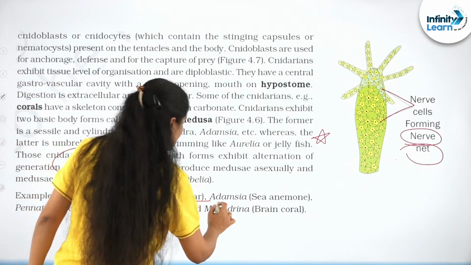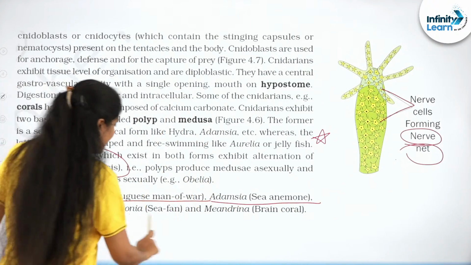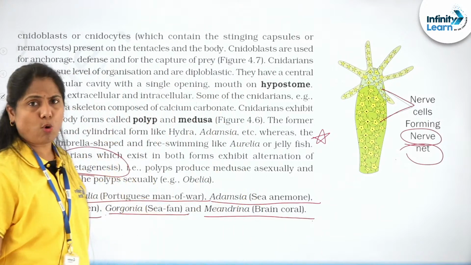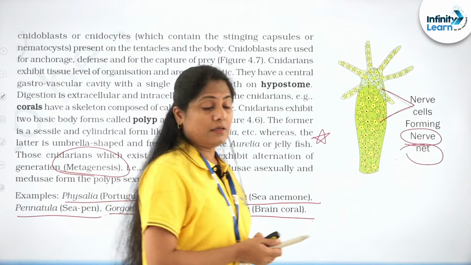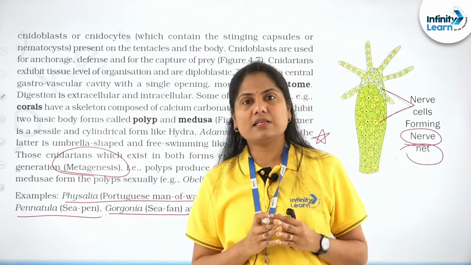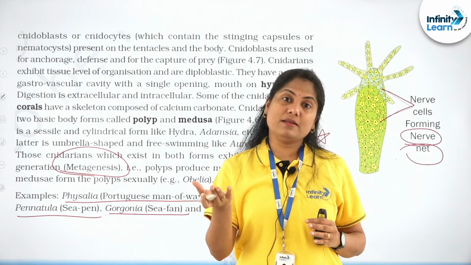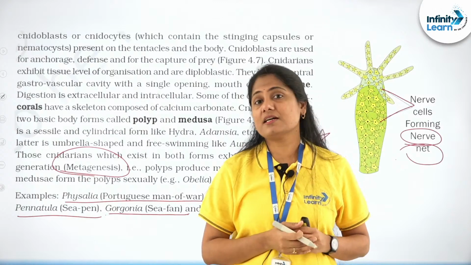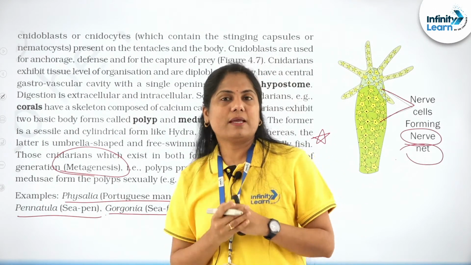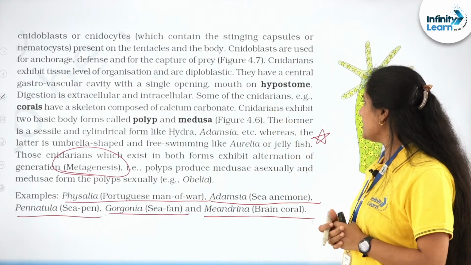Physalia, Portuguese man of war; Adamsia, sea anemone; Pennatula, sea pen; Gorgonia, sea fan; and Meandrina, brain coral. Certain other techniques you can remember, certain scientific names are in the common name. Say pen, right? Pennatula. Sea pen is the common name, Pennatula is the scientific name. Certain names you can remember that way as well. So the NCERT examples are definitely quite important.